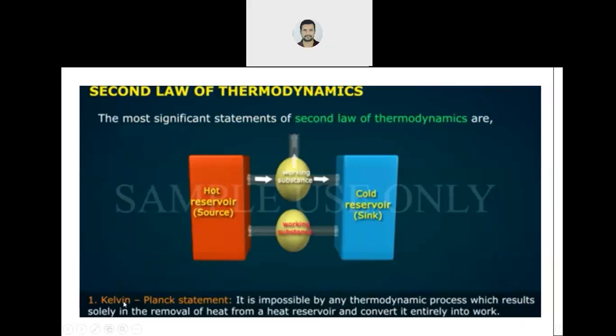See, this is the first statement, Kelvin Planck statement. Now, what is this Kelvin Planck statement? It is impossible by any thermodynamic process which results solely in the removal of heat from a heat reservoir and convert it entirely into work. Now, what do you understand by this? I will tell you. See it carefully. I am going to draw a diagram. From the diagram, you will come to understand what I want to say.